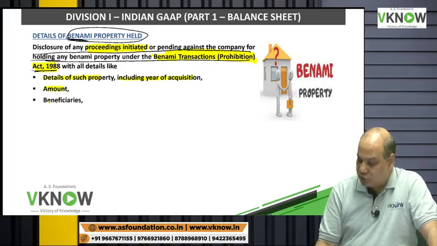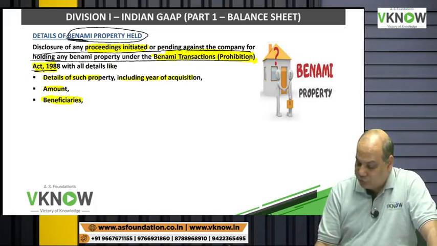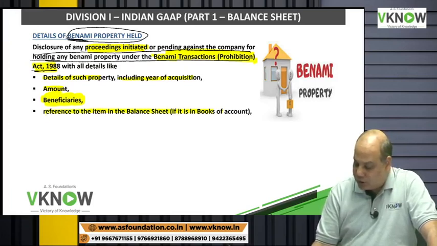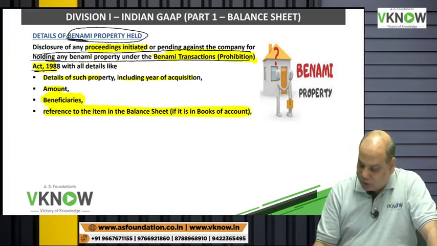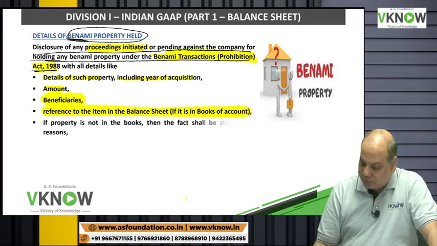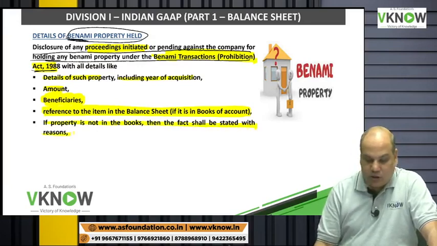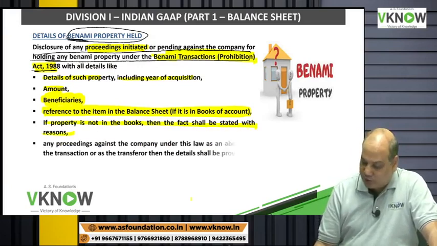Then you have to disclose the beneficiary who are benefiting from such Benami property. Then whether it is appearing in the balance sheet or not. If the property is not appearing in the balance sheet, then you have to disclose that fact.